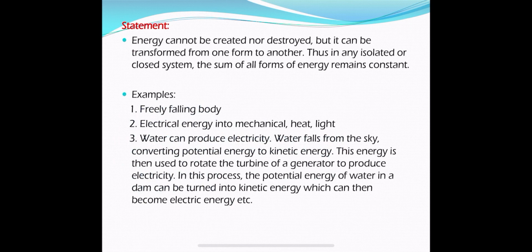Electrical energy can be converted into many forms of energy. In a fan, electrical energy is converted into kinetic energy of the blades, and from those blades the molecules of the air get accelerated, or the kinetic energy is given to the molecules.